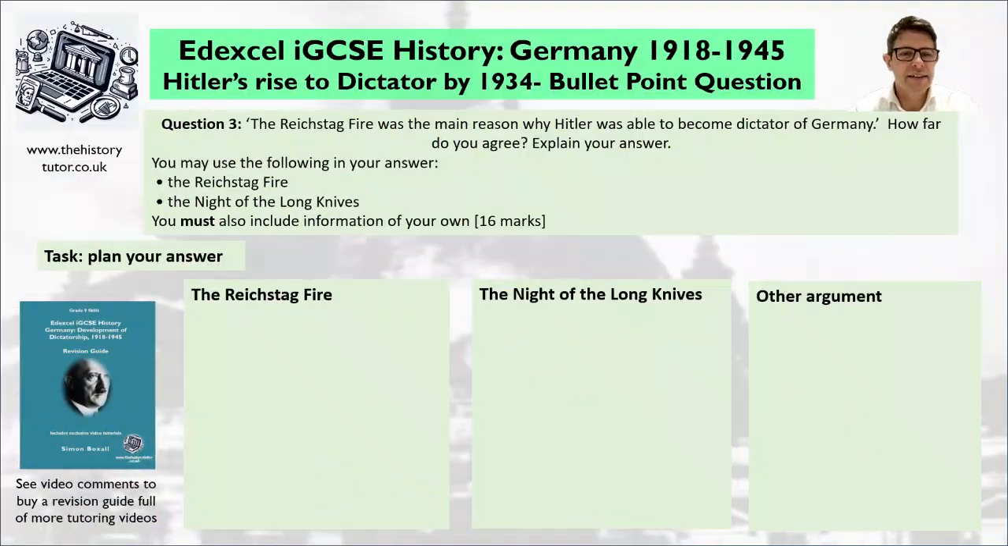Okay, so let's plan our ideas now. So we've got our 2 bullet points there, the Reichstag fire, Night of the Long Knives, and I've got other argument. So think about some other ideas. You could be thinking about the weaknesses, for instance, of Weimar, maybe, or other policies of Hitler that could help you decide how he became a dictator. So have a look through your revision guide and see if you can find some key examples and some impacts. So think about maybe doing example, then impact on him gaining power, of course, and becoming a dictator. So have a look through, pause me now, and add ideas into your plan.